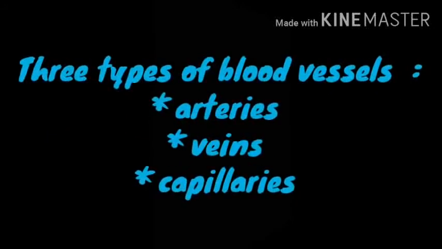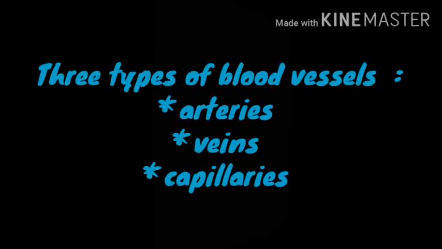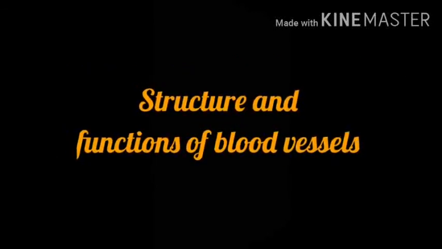They form a wide network within the body so that blood can be transported to all the parts of the body. Children, you know that there are 3 types of blood vessels. First is arteries, second is veins, and third is capillaries. So now children, let us study the different types of blood vessels in detail.